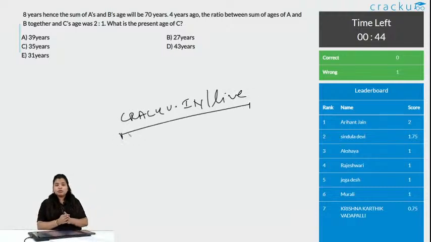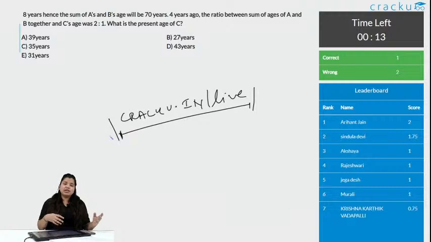See, whenever you get confused in a part or you are stuck in a problem, if you are stuck in exam and you are wasting your 1 to 2 minutes in a single question, do not do that, just skip it and go to the next question, as time is the only very precious thing in the examination, obviously with knowledge, but still time is really precious. But when you are stuck in this type of problem and you want to solve it, just use the basic common sense that we apply while doing it. Like if it is saying hence, so what is it? If it is saying ago, that means it is talking about the age at which time, and then it will easily be solved.